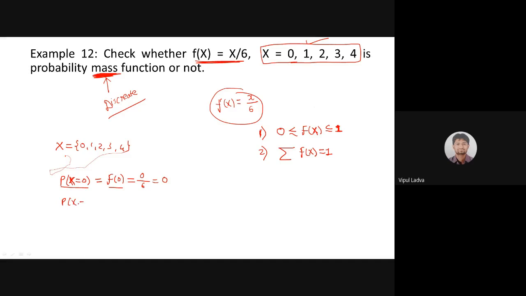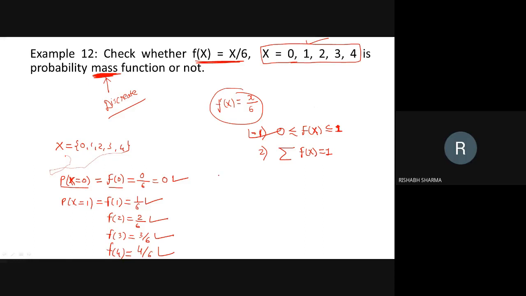P of x equals 1. That means f of 1 will be 1 by 6. Similarly, f of 2 will be 2 by 6, meaning 1 by 3. F of 3 is 3 by 6, that is 1 by 2. And f of 4 is 4 by 6, meaning 2 by 3. Now observe, each value is lying between 0 and 1: 1 by 6, 0 point something, 0 point something. So the first condition is satisfied. Yes or no? Yes. Each and every probability is lying in the interval 0 to 1.